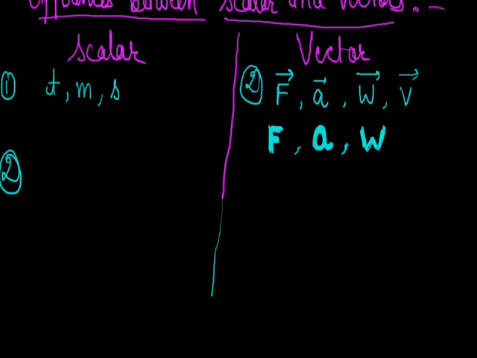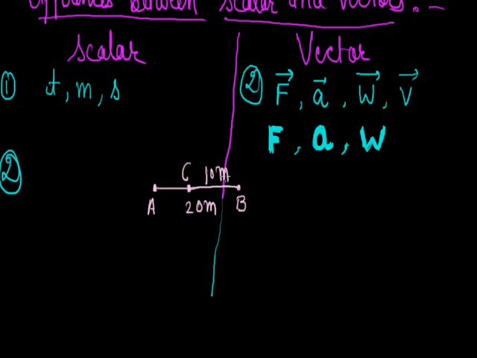Suppose one more example we can take here. Suppose a body starts from A, goes in the east direction by 20 meter and reaches point B, and then it returns back and stops at C, and the distance between B and C is 10 meter.